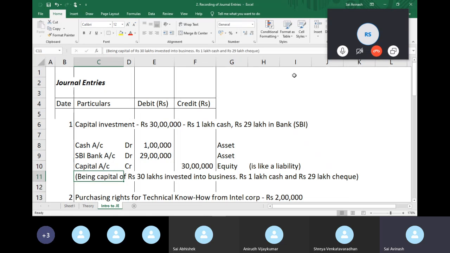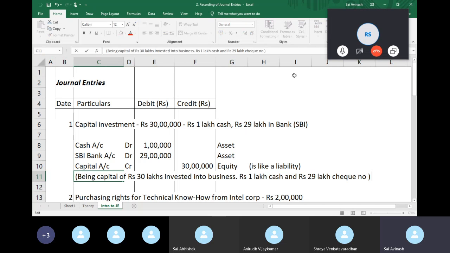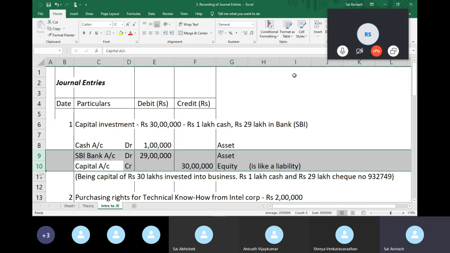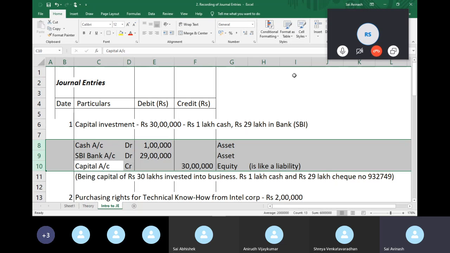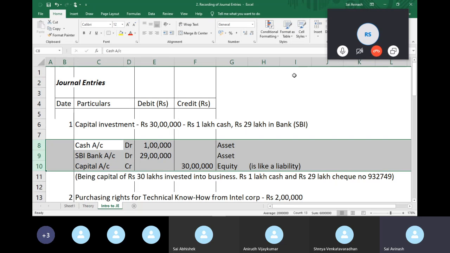So the reason for this narration is, let's say there are 15 different days in a year in which the owner has given the business money. You might even mention the check number, say some random number. This piece of English here will help explain the substance of the transaction. This transaction won't tell you on what date he gave you, as in, you should mention the date here. It won't give you the date of the check.